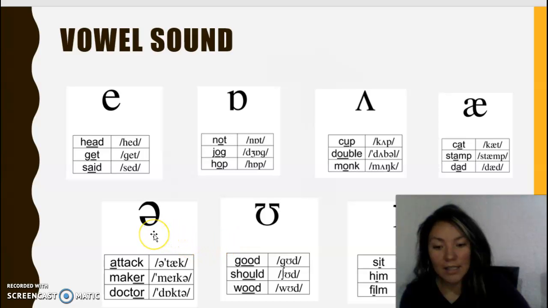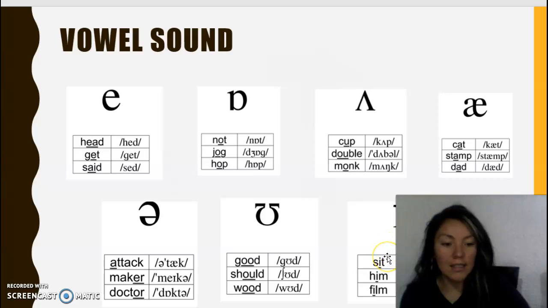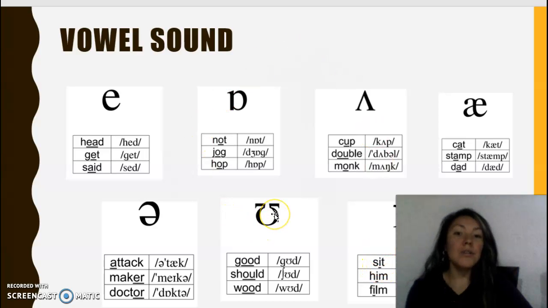This sound is eh. For example, in the word maker. This sound is oo. For example, in the word goose. And the last sound is e. For example, in the word sit. These are the short sounds.